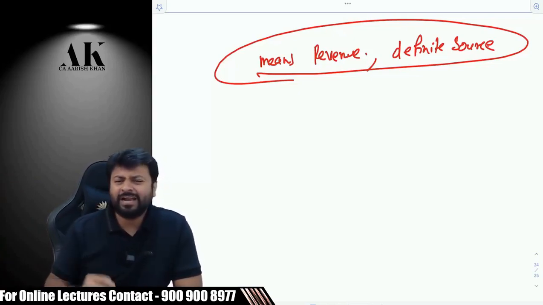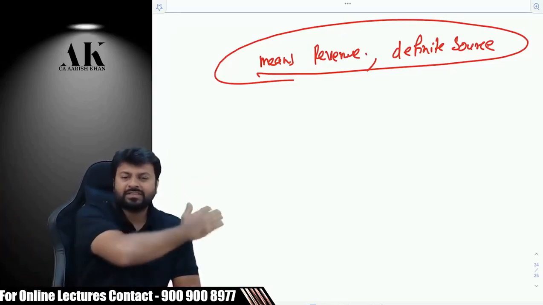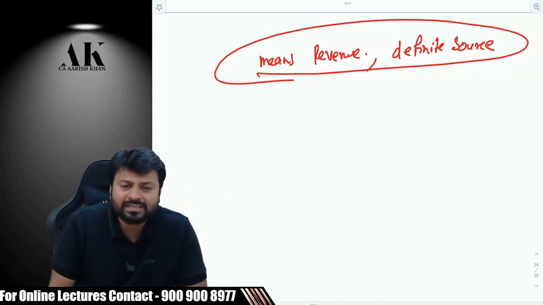Lottery is not an income. Income means something which is revenue, which is definite in source. Income does not mean something which is a windfall gain. Windfall gain means something which comes once in a while and doesn't occur again and again.